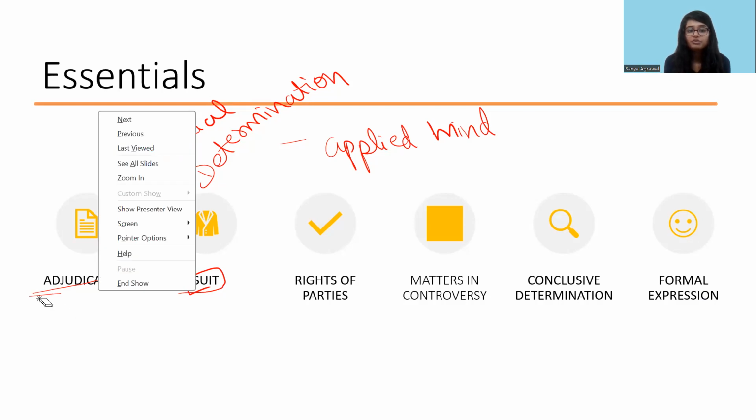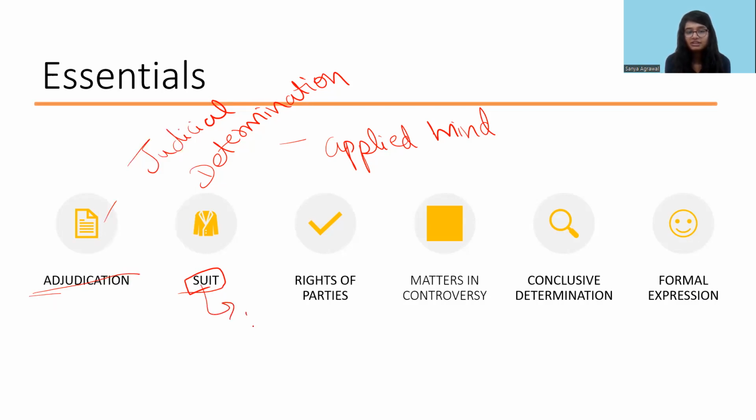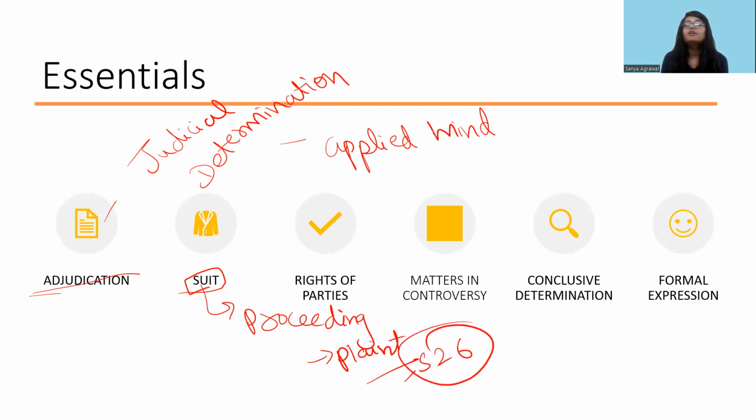If we talk about suit, suit means any proceeding that has been initiated with the presentation of a plaint. This is also mentioned under section 26 of CPC, which talks about the institution of the suit, and it says any proceeding which is instituted with the presentation of the plaint is counted as a suit. Along with that, they have added the concept of an affidavit that needs to be attached. But again, procedural law is generally not interpreted very strictly.